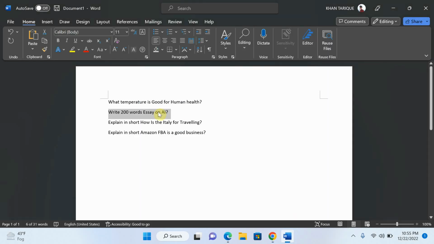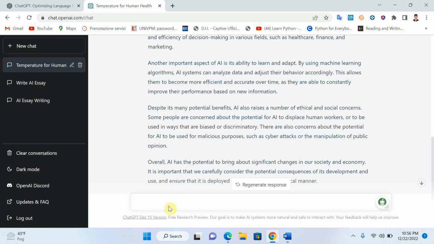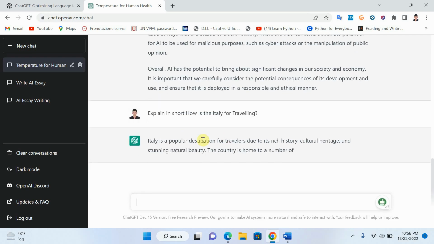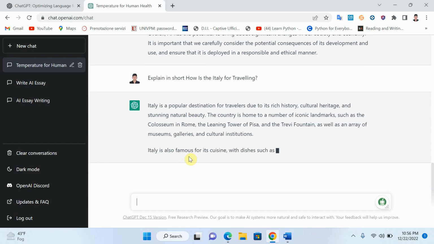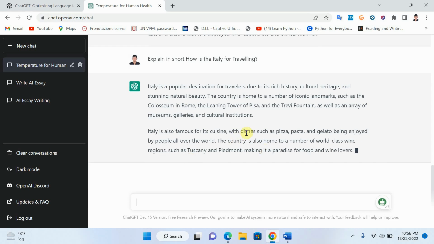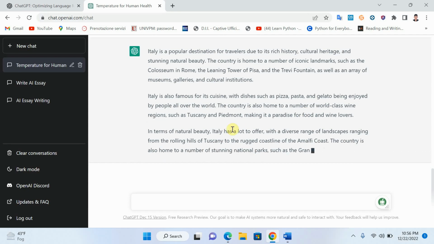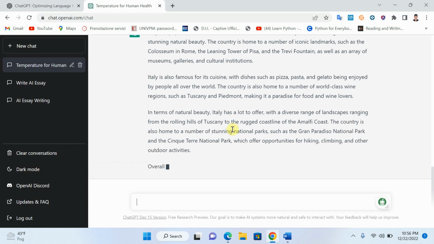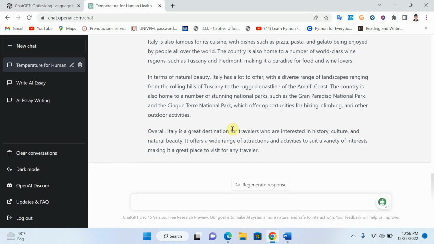Now we will ask another question. Explain in short, how is Italy for traveling? Okay, now you can see that it will explain whether Italy is good for traveling or not. It will explain everything about the history and the places to visit. You can see that it also explains about their pizza and pasta and so on. So you can use this tool to learn something, to write your blog. You can take help from this tool.